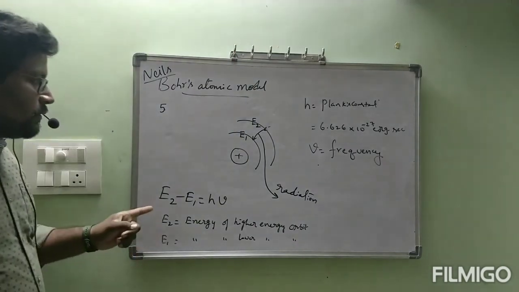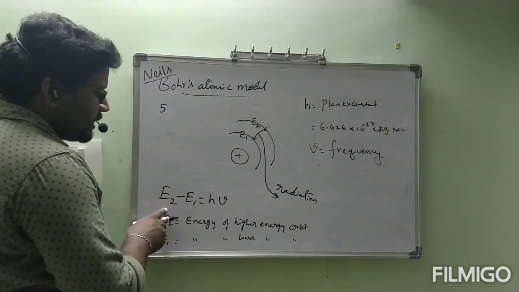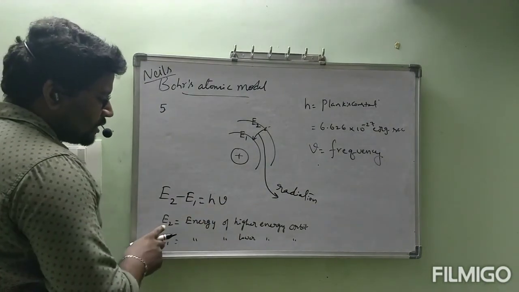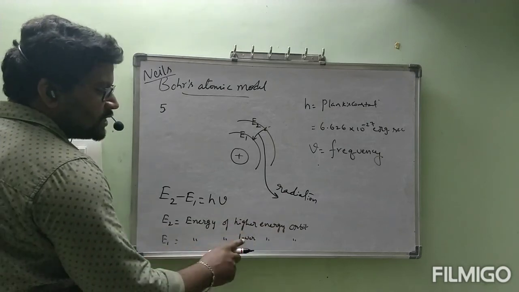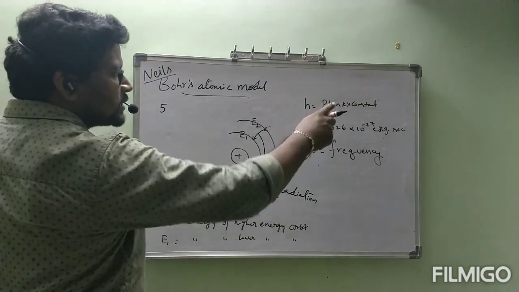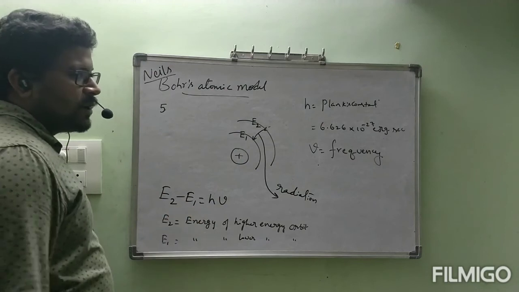Now, what is the 5th point? Once again, when an electron jumps from higher energy orbit to lower energy orbit, the difference in the amount of energy is emitted in the form of radiation. That radiation formula, E2 minus E1 is equal to h nu, where E2 is the energy of higher energy orbit, E1 is the energy of lower energy orbit, h is Planck's constant, nu is equal to frequency. Okay, this is about the 5th point.